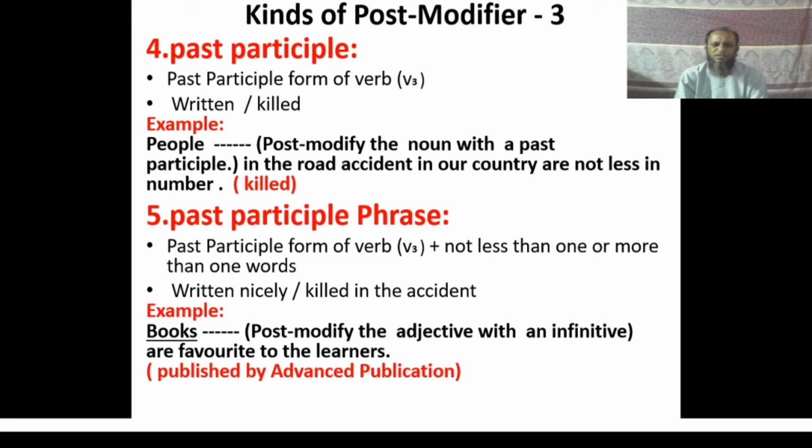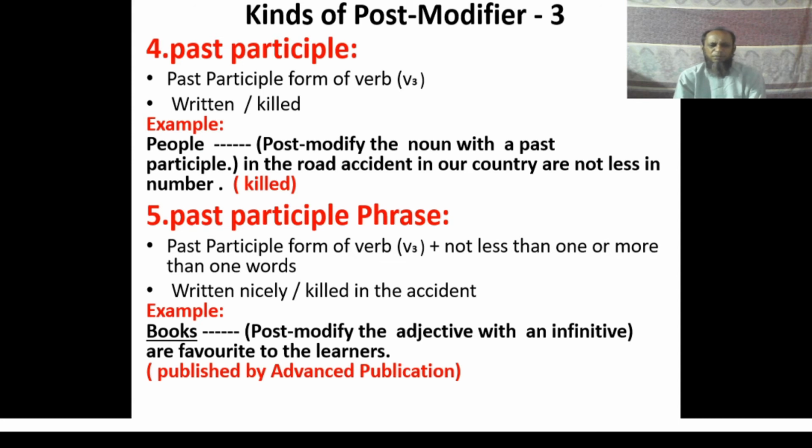That is, the target word should be books, and the modifier that should be used should be a past participle phrase.